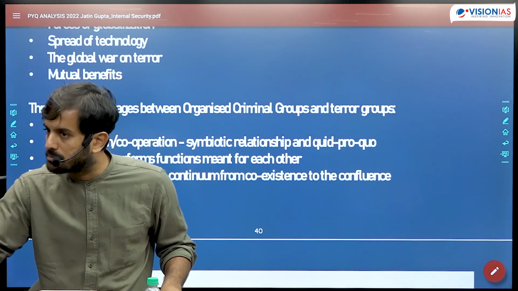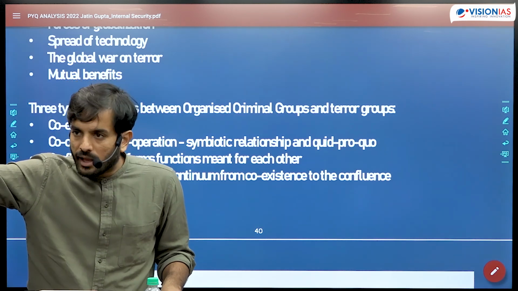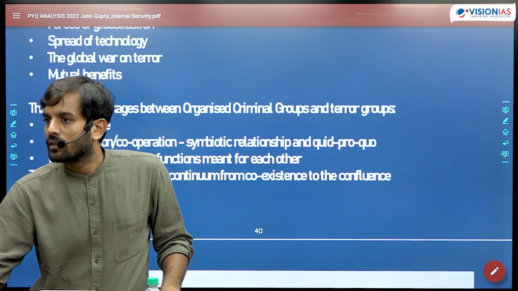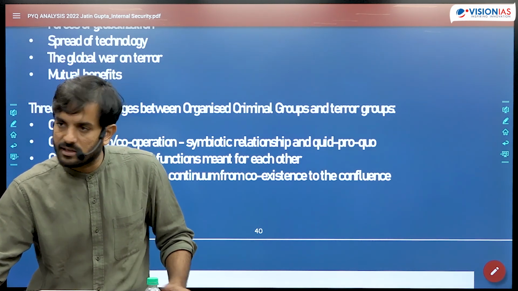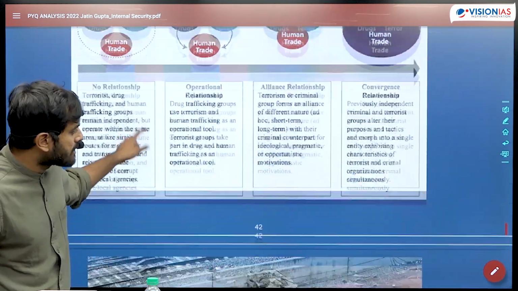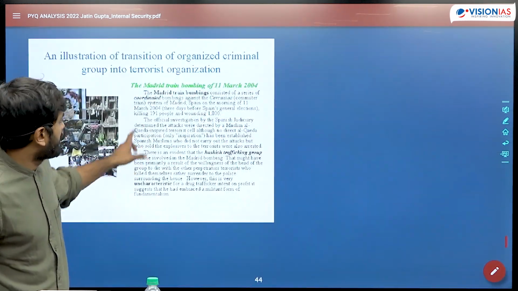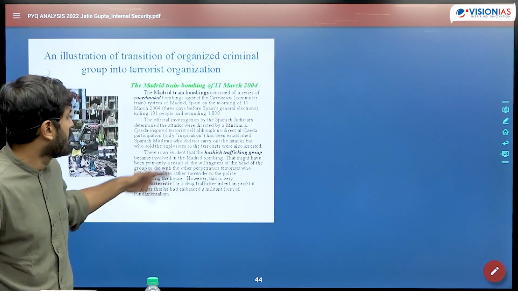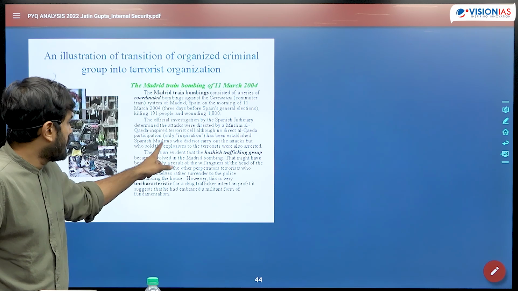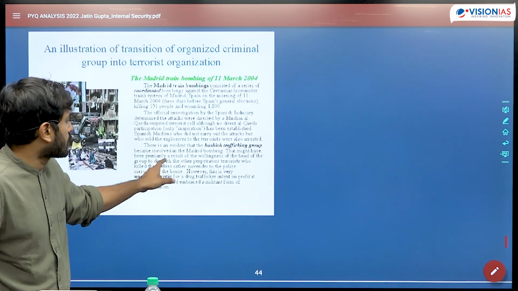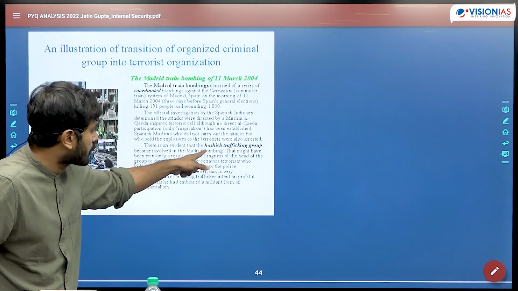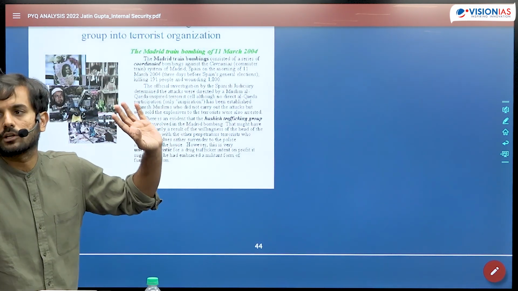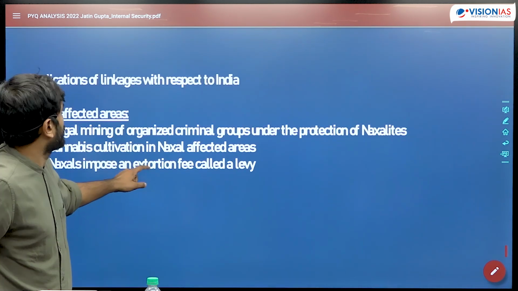Naxalites perfect example. Objective was political, but today in order to sustain themselves they are dependent on the various economic activities which are performed by organized criminal groups. So you mention all those things as a part of the linkages, and I have mentioned here the Madrid terror bombings consisted of a series of coordinated attacks, and later on it was found that Al-Qaeda had been able to carry out attacks with the help of the explosives that were sold to these people by some of the hashish trafficking groups in Eastern European countries, right? So that is what you can mention.